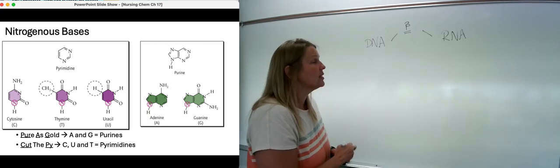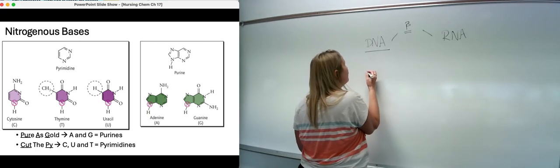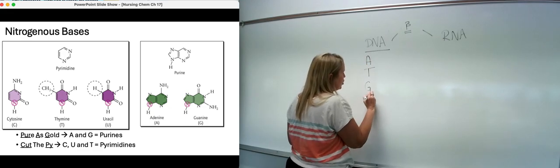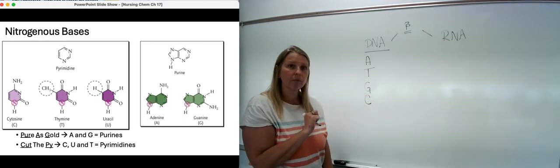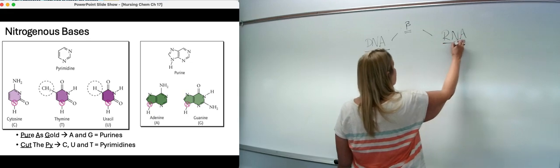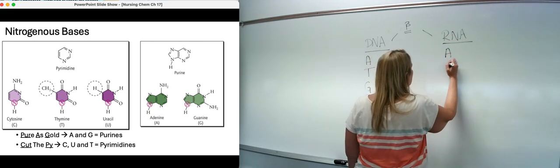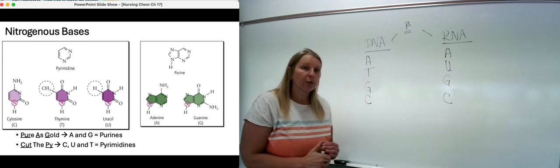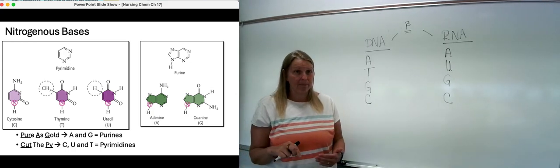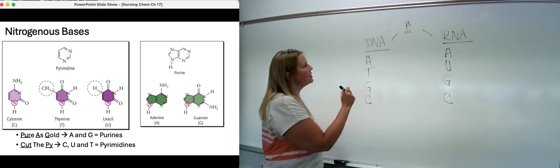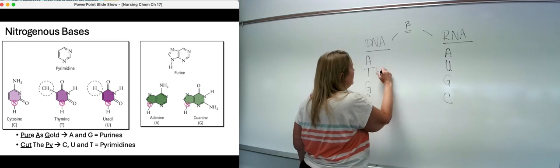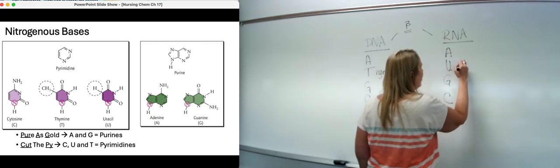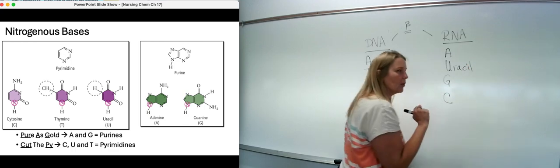The 4 bases that we have in DNA are A, T, G, and C. In RNA, the bases that we have are A, U, G, and C. So if you notice, 3 out of the 4 are exactly the same, okay? The only difference is in DNA, T, which stands for thymine, is now replaced in RNA with uracil, okay?